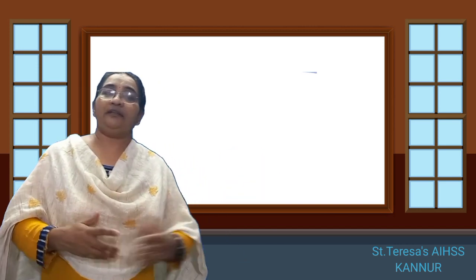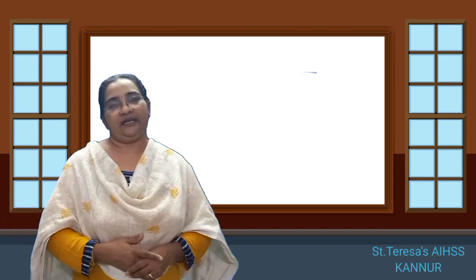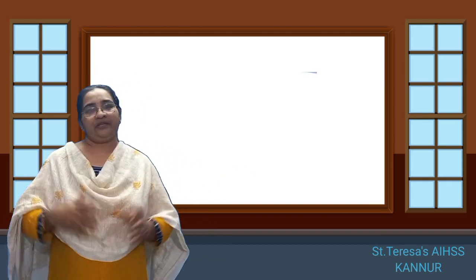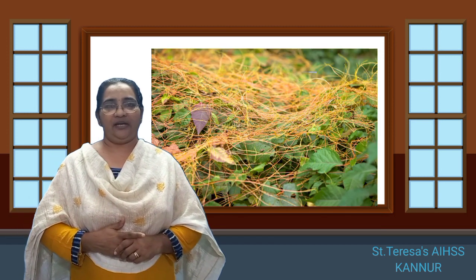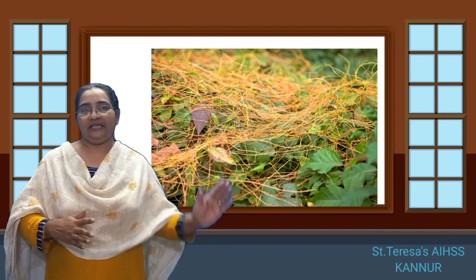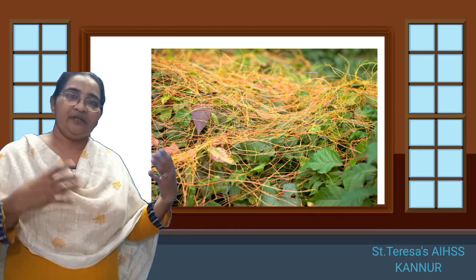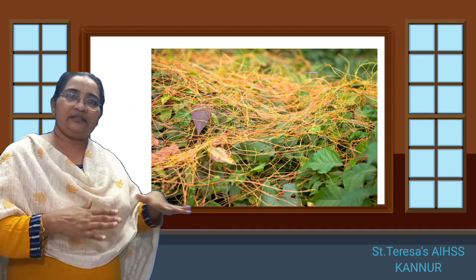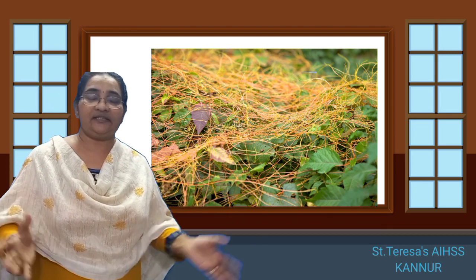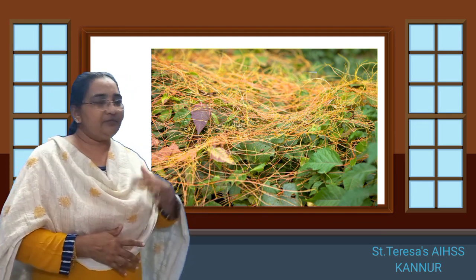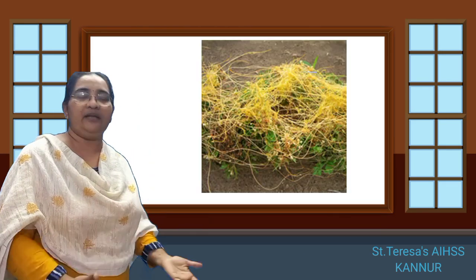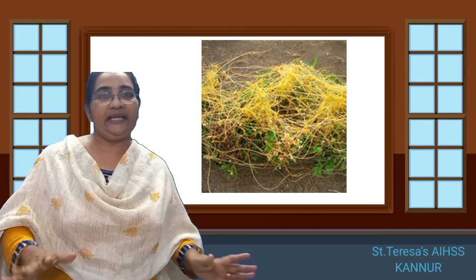Now, we know other plants also which are complete parasites, isn't it? Do you know which plant is a complete parasite? Yes, it is Cuscuta. In Malayalam, we call it Modilla Thali. You would have seen in certain places that it is just thread-like. It does not have any leaves, but it will spread on the nearby plants, and you can see the plants under it are completely dry.